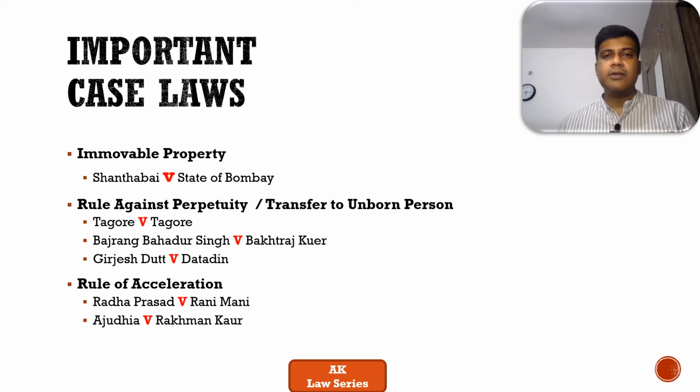So that is Tagore versus Tagore, Bajrang Bahadur versus Bakhtraj Kuer, and Girjesh Dutt versus Datadin. These cases are pretty important for rule against perpetuity. Now that you understand the concept, mentioning these cases will add more significance to the concept you're trying to explain, and also gives direction in terms of how courts have viewed these doctrines.